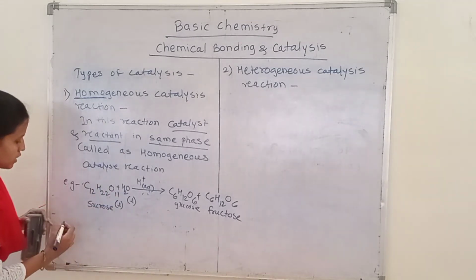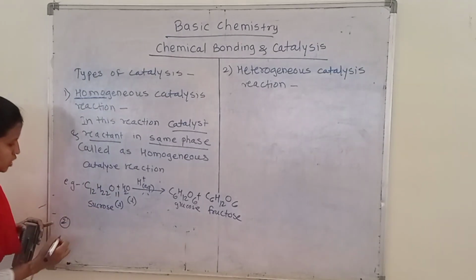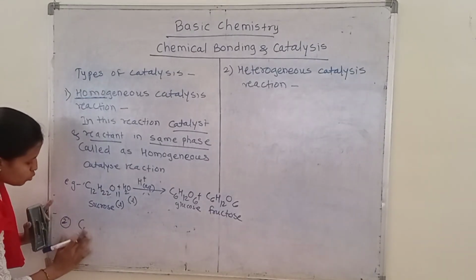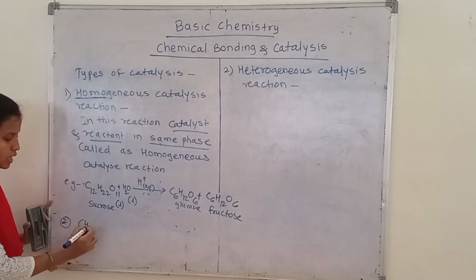Okay. Another second example we see here is the reaction where ethyl acetate will be used. Ethyl acetate will be used as an ester.